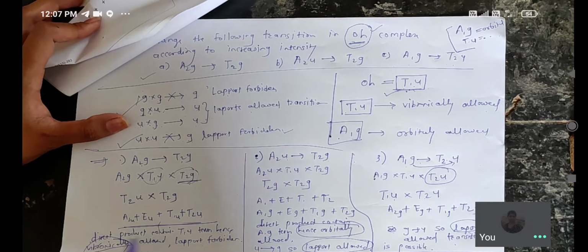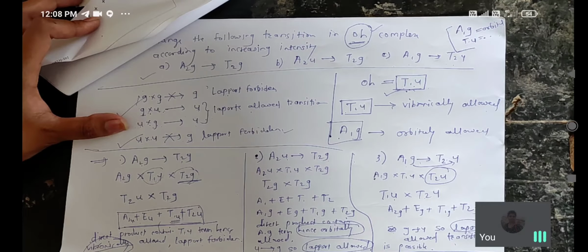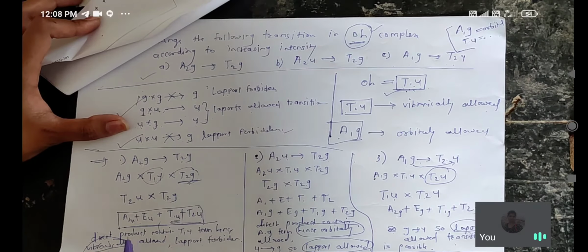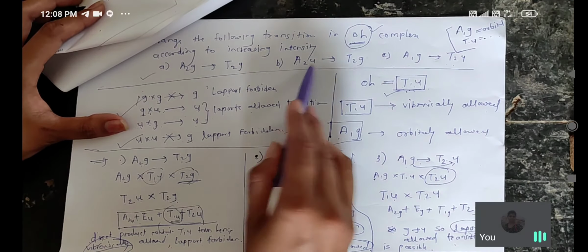See that product carefully. This is called a direct product. That direct product contains a T1u term. See here, the T1u term is present. Hence that transition is vibronically allowed. Here u into g is a Laporte allowed transition. When the direct product contains the T1u term, at that time that transition is vibronically allowed transition.